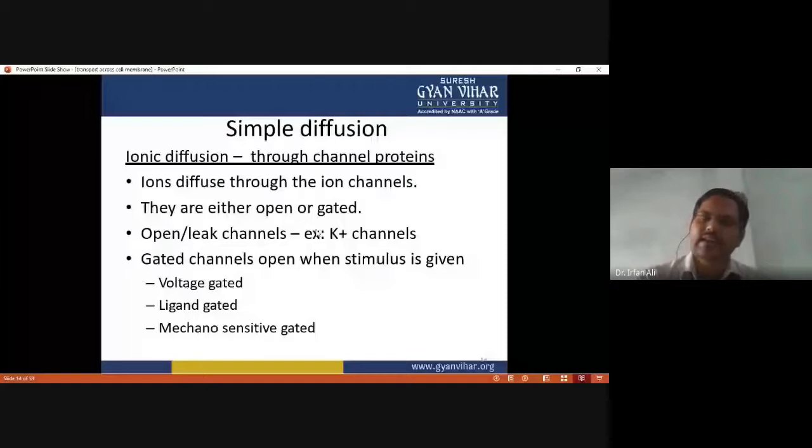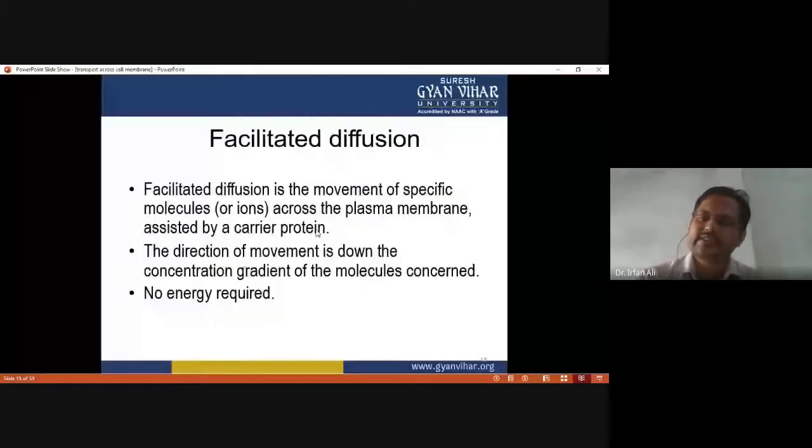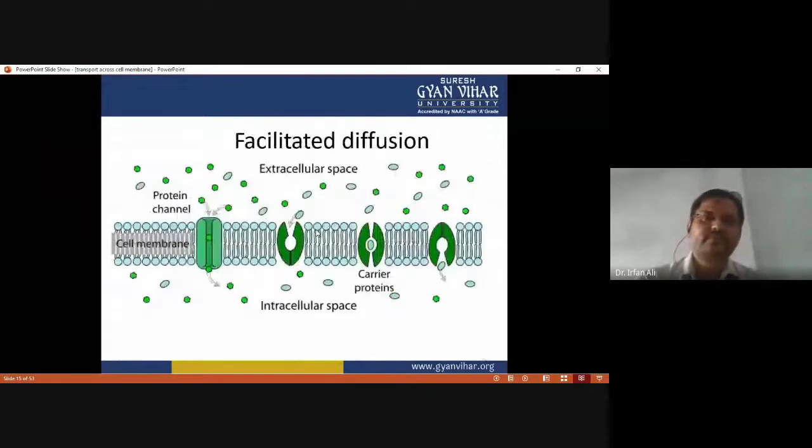Then second, we have to discuss facilitated diffusion. Okay, so facilitated diffusion is simple diffusion, but here the involvement of a carrier protein is there. Again, there is no use of energy, and the transport of a molecule is down the concentration gradient. And this figure shows facilitated diffusion, which requires a protein channel or carrier protein.